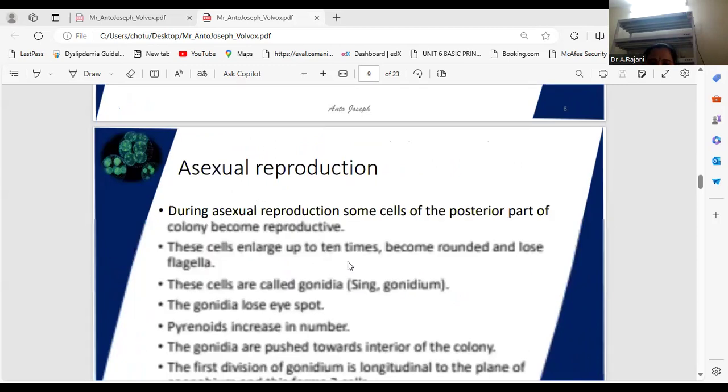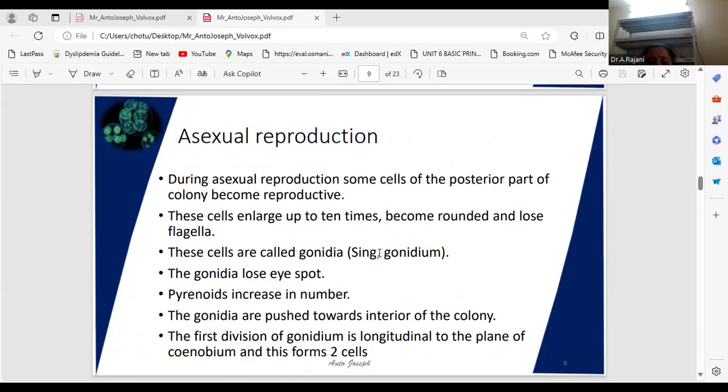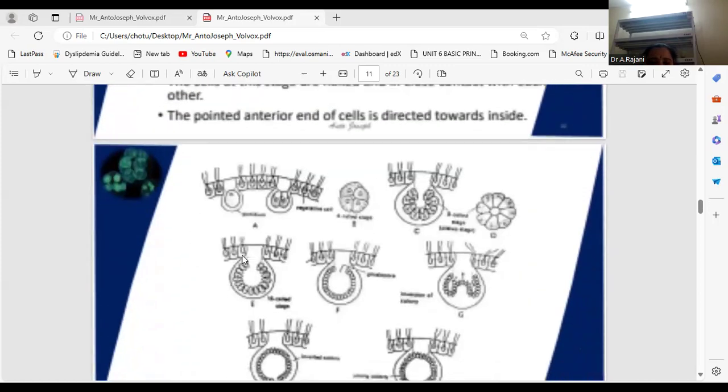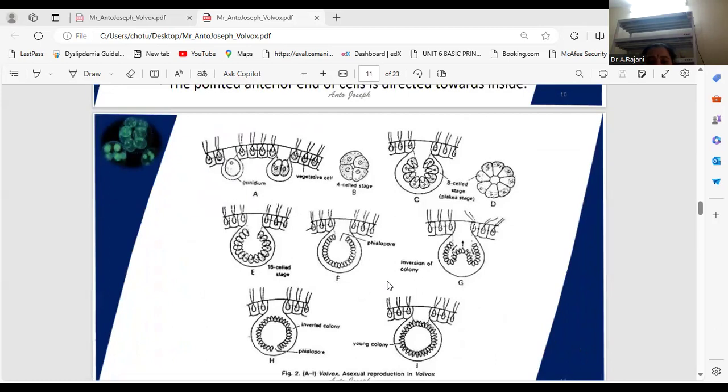Coming to the asexual reproduction. See, here in asexual reproduction, you can observe the diagram. In Volvox, asexual reproduction takes place by the formation of daughter colonies. What type of colonies are there? Daughter colonies. More than one daughter colony can be seen in the mother coenobium.